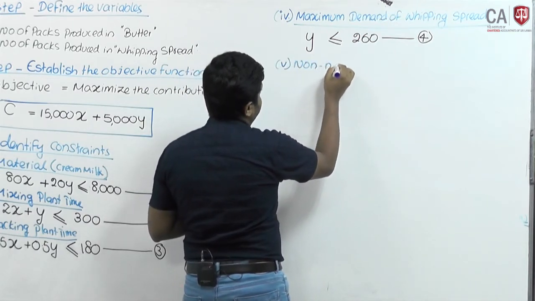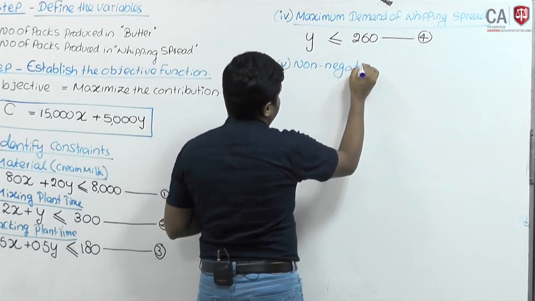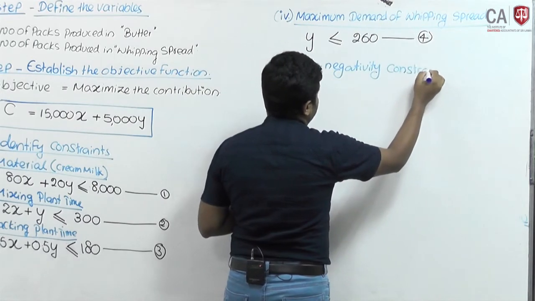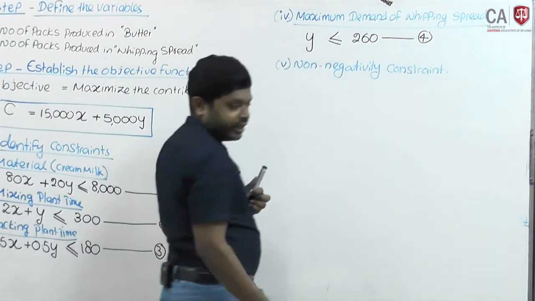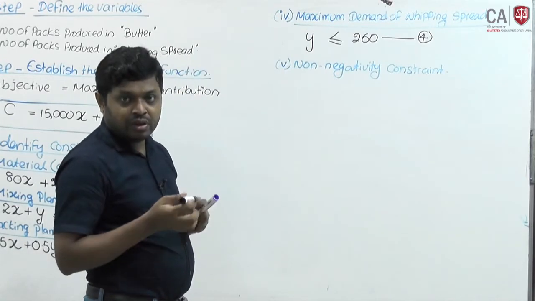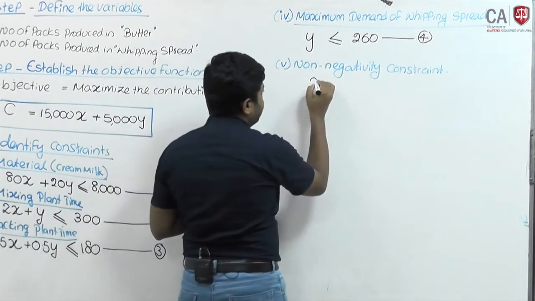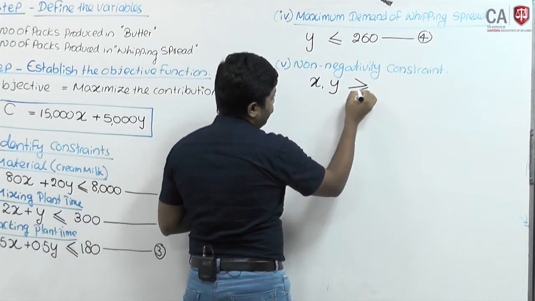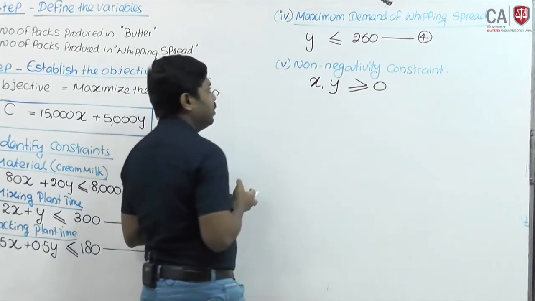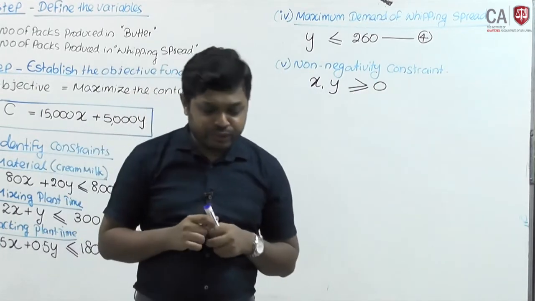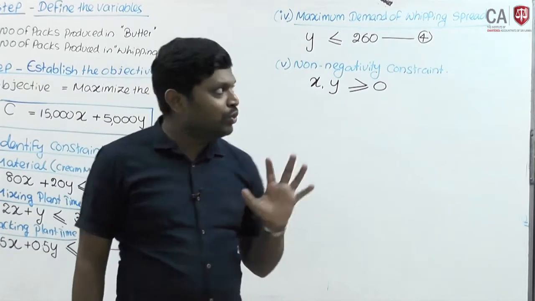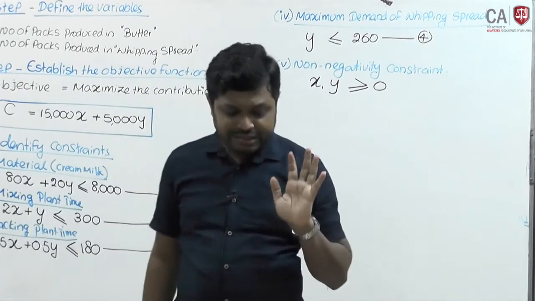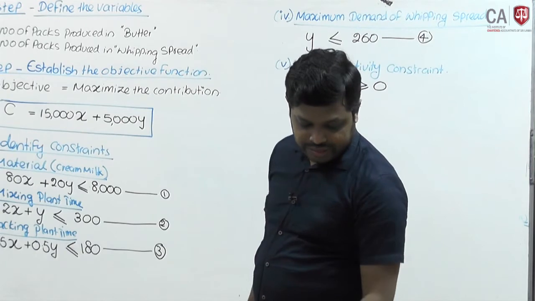Non-negativity constraint. Either x or y should be greater than or equal to 0. Now you have developed the linear programming model. That is done.